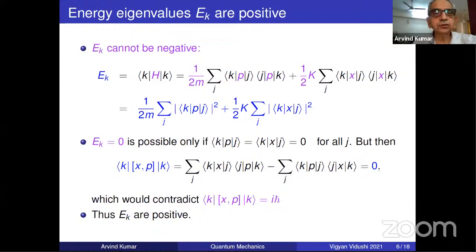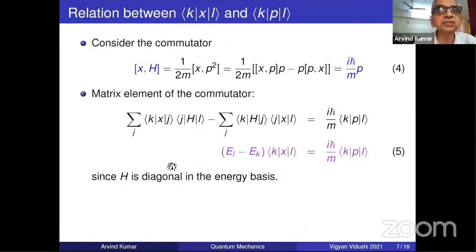So we have proved that Ek equal to 0 is not possible, so it has to be some positive quantity. Here we proved it cannot be negative. Here Ek is not equal to 0. So these Ek are positive. So what are these Ek?